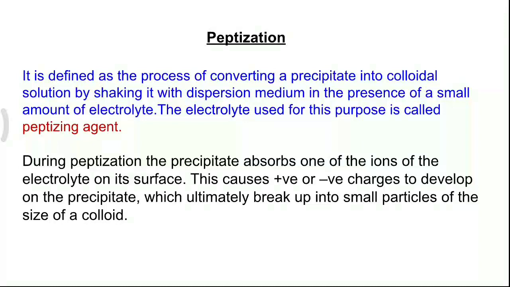Here, the precipitate adsorbs one of the ions of the electrolyte on its surface. This causes the development of positive or negative charge on the precipitate, which ultimately breaks up into smaller particles of the size of a colloid.